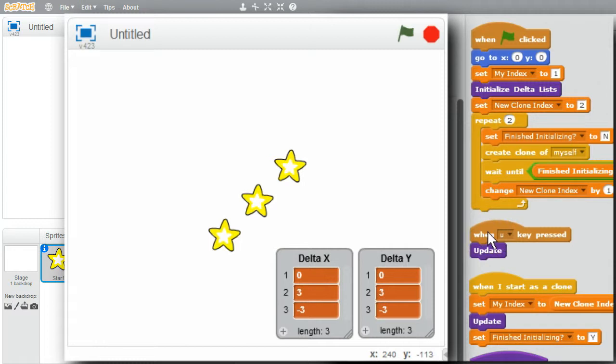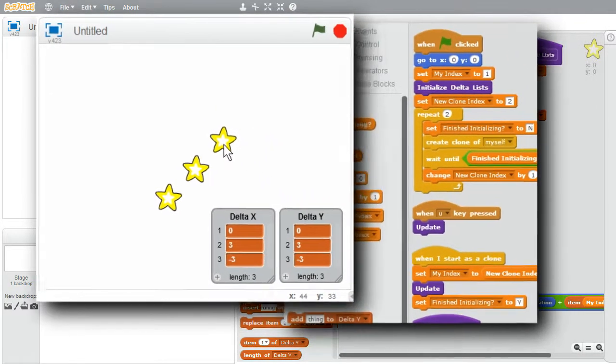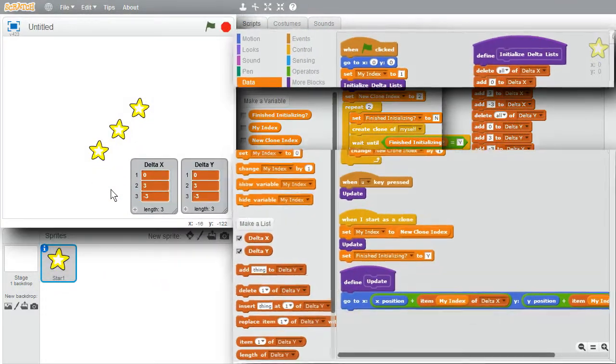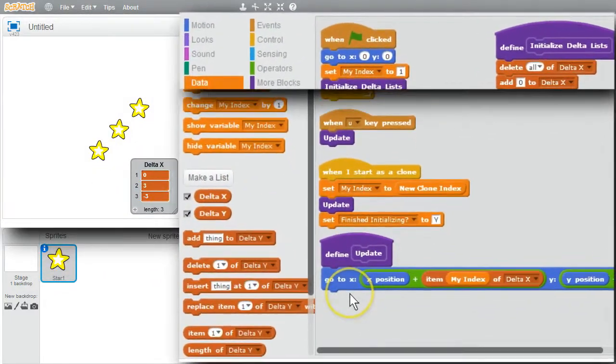I can make the sprites change their size. I'll have the middle sprite get larger and the clones get smaller. Instead of making another list for the size changes, I'll use an if-else. Control.